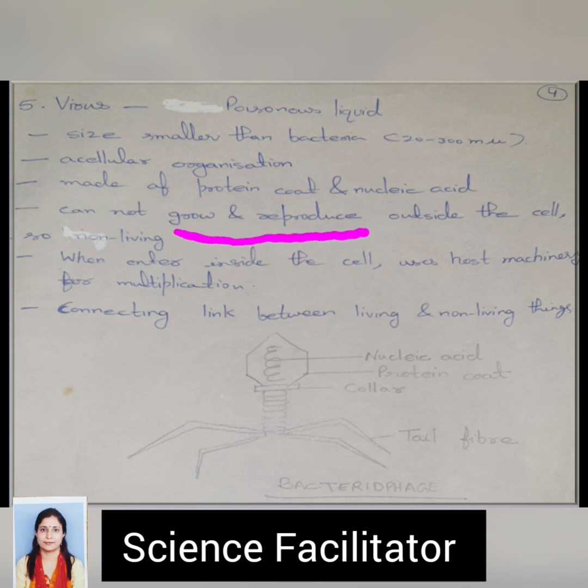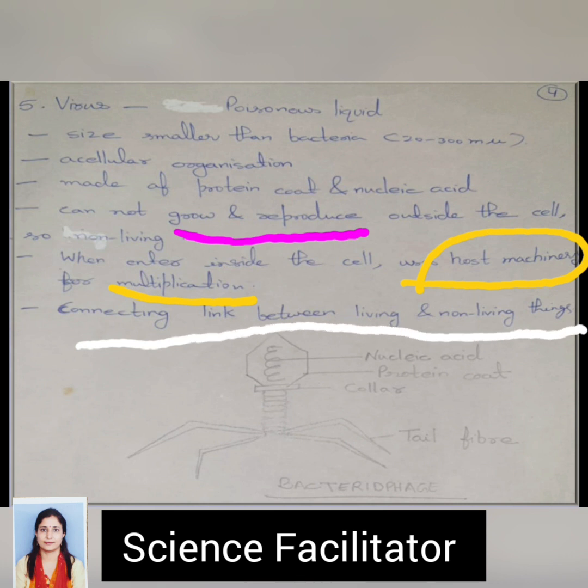So they behave like non-living material outside the cell, or they can be stored like salt in bottles. But when they enter inside the cell, they use the host machinery for their multiplication. They multiply very fast, so they behave like living beings inside the cell. So they are at the border of living and non-living. We can say they are the connecting link between living and non-living things.